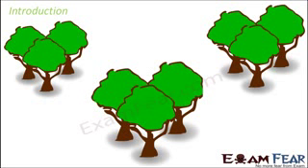Now, why do we need reproduction? I don't think I need to repeat that, because we want to have more and more plants. That is why plants need to reproduce. The second thing is that a particular type of plant should not be lost. For example, each species of a plant should be able to retain itself over years together. And in order to retain, they need to reproduce. So that is the purpose of reproduction in plants.